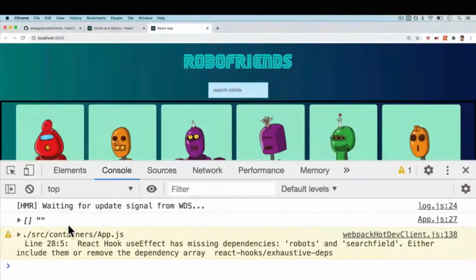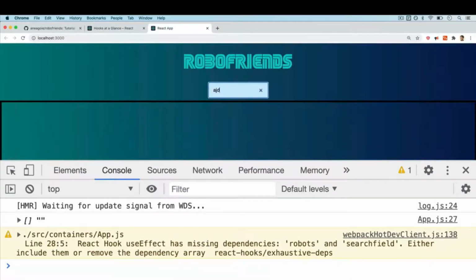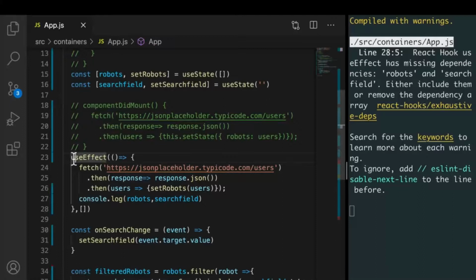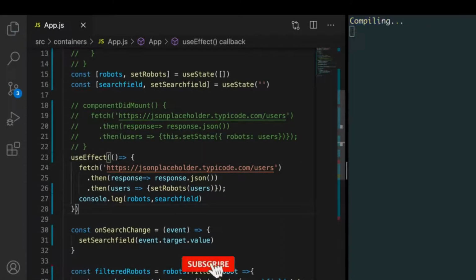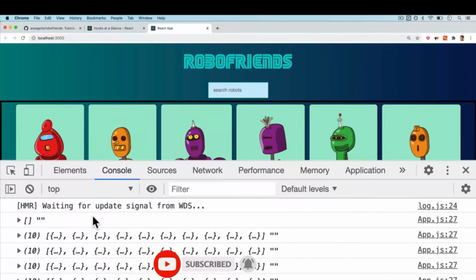If I go back, you'll see that it's an empty array. But as soon as I type something, no other updates are made because useEffect is only run once. Versus before when we didn't have anything, and you see that it was going like crazy.